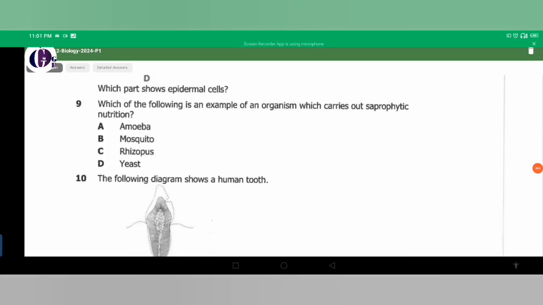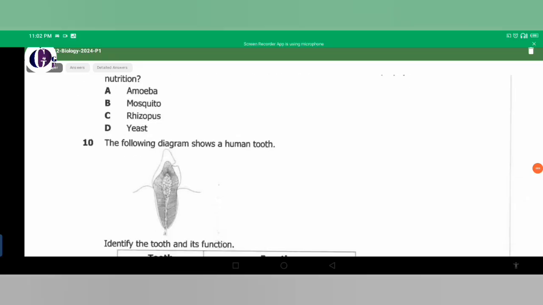Question number 9. Which of the following is an example of an organism which carries out saprophytic nutrition? Okay, we are looking for an organism which carries out saprophytic nutrition. For those of you who do not know what saprophytic nutrition is, it is a type of nutrition where an organism feeds on dead organic matter, right? Yes, so that is it. So in this case, we have the answer on part C, which is the rhizopus. Alright, the rhizopus is the answer here. Okay, we got number 10.